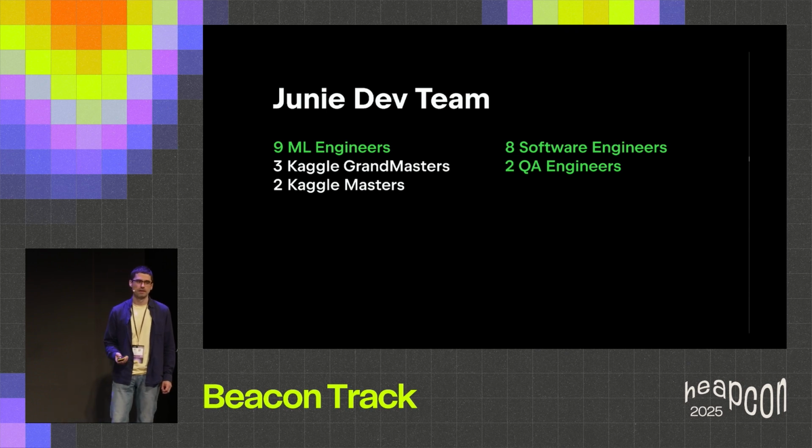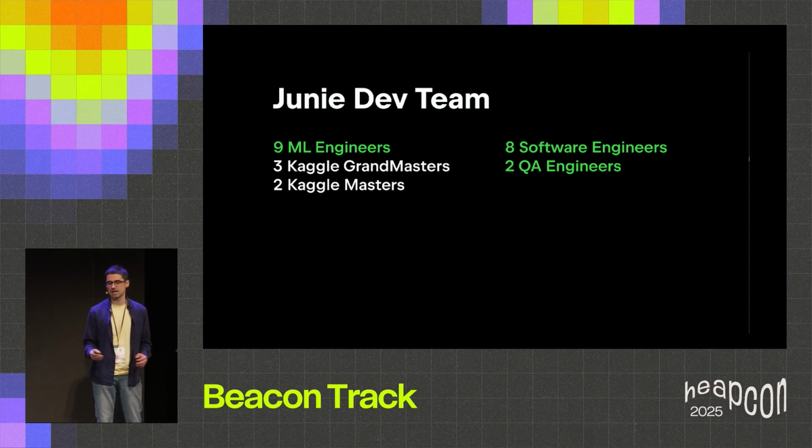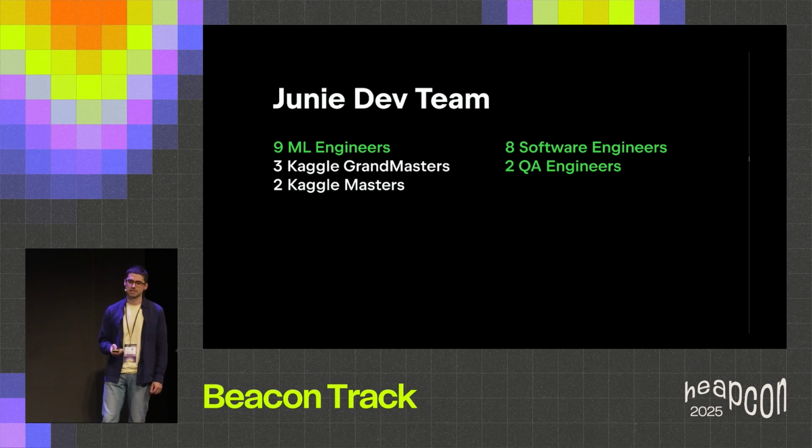And to do all this stuff, we have a prominent ML engineering team. It's 9 people featuring 3 Kaggle Grandmasters and 2 Kaggle Masters. Those folks are responsible for getting maximum quality from today's LLMs and from tomorrow's LLMs as well, of course. To ship that quality and those improvements to the product, to users, we have a notable software engineering team, and of course QAs to ensure that we are shipping a good quality product. And that is the Junie development team.